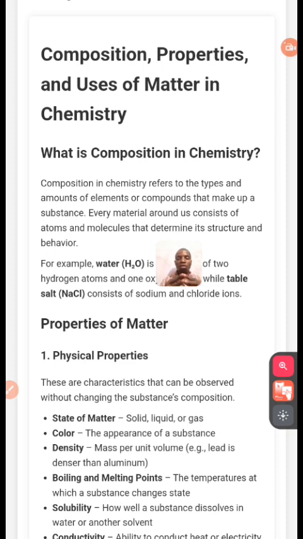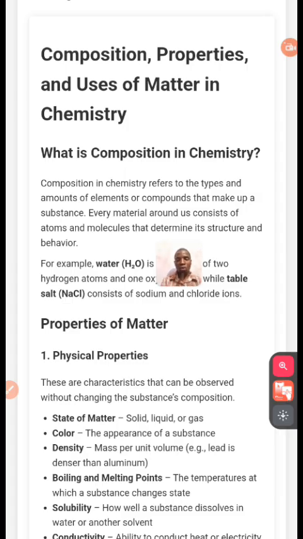Now, if somebody asks you what is the composition of water, you can easily tell them that it's H2O, which is hydrogen plus oxygen. Hydrogen represents H, oxygen represents O.